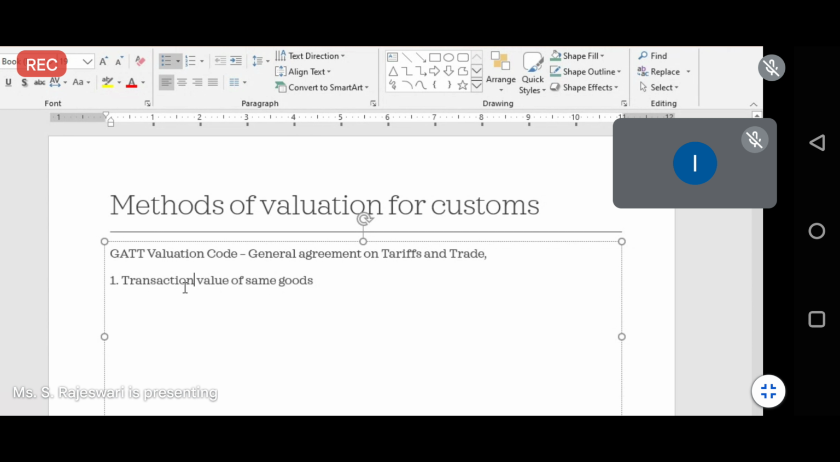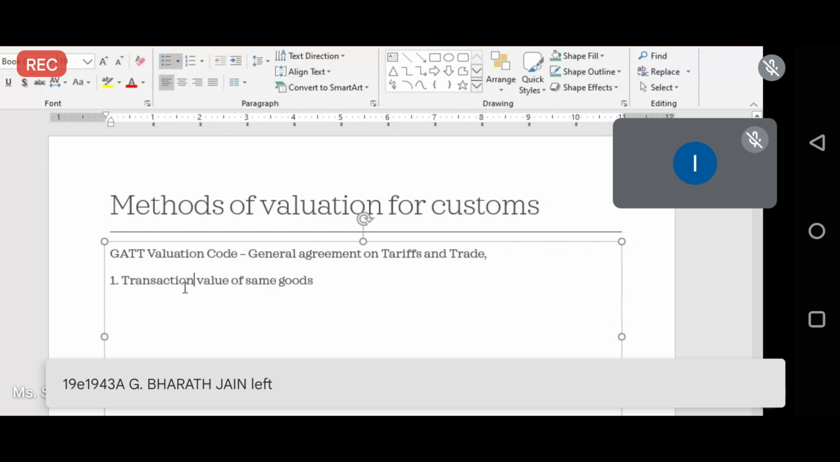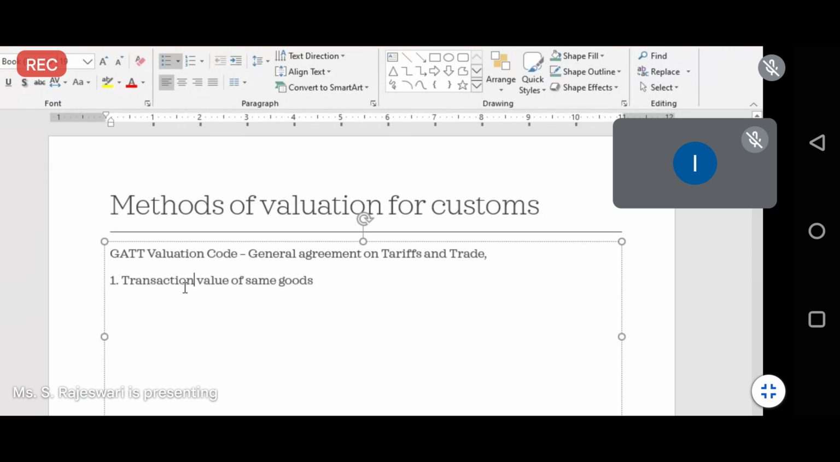So under transaction value of same goods, you will take the invoice price of the goods. Invoice price means the actual price minus your brokerage or any package cost or any concession, whatever the lesser value you are getting. Based on that, the customs duty will be charged under your first method. Okay, the second one is transaction value of